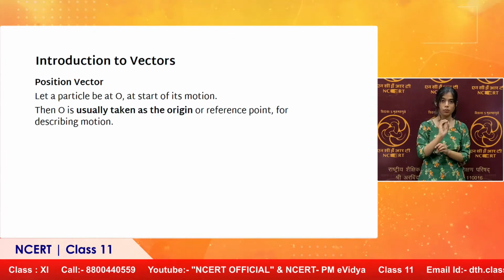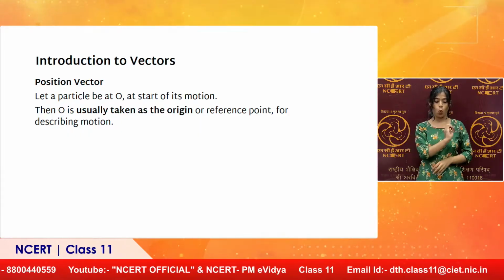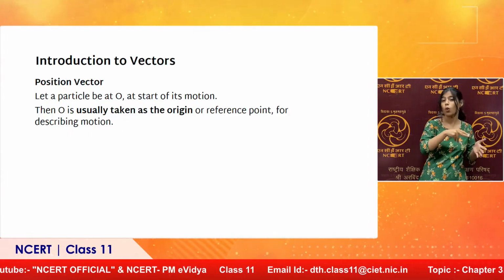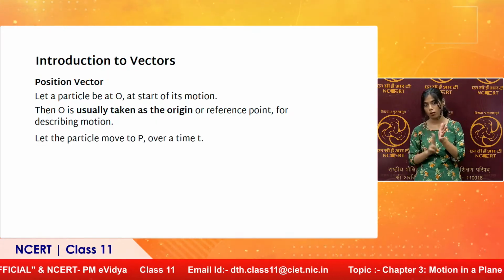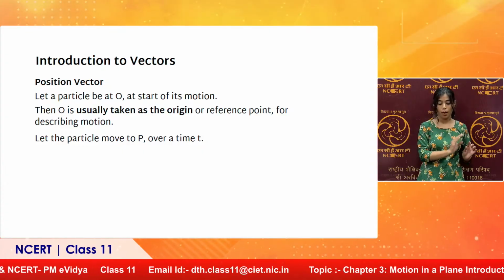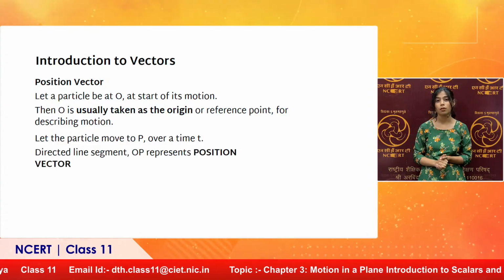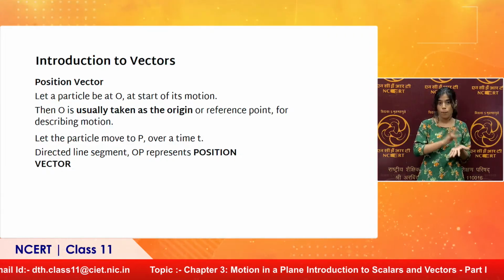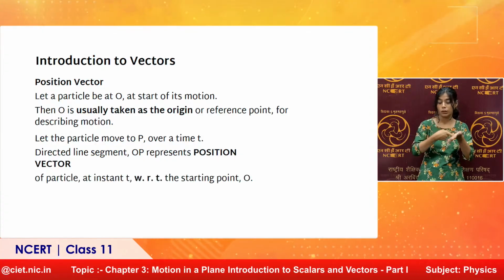Position vector. Suppose a particle is at O at the start of the motion, then O is usually taken as the origin or reference point for describing the motion. Suppose the particle moves to P over a time T. The directed line segment OP represents the position vector of P, which will specify the final position of point P with respect to the origin.